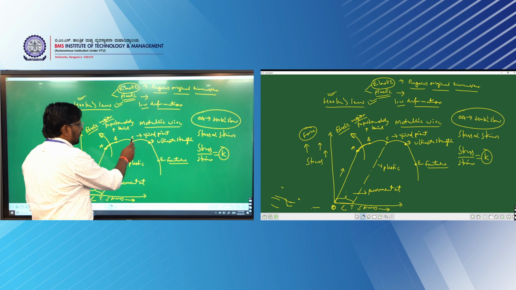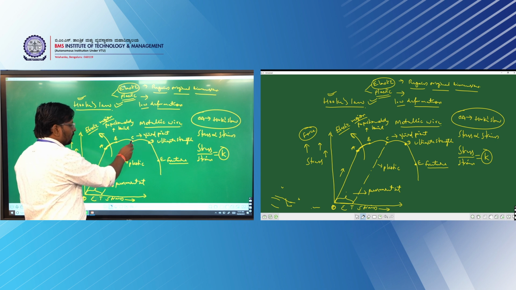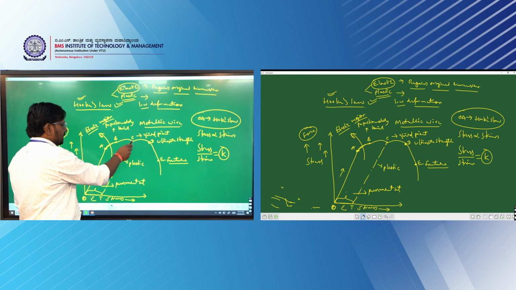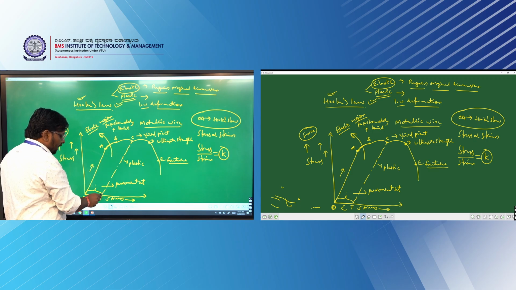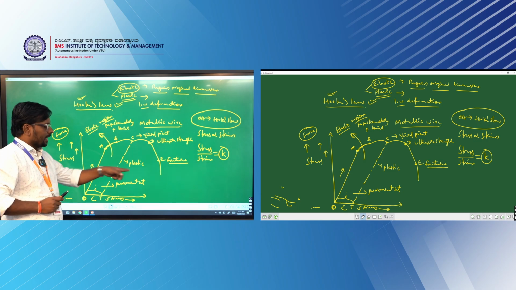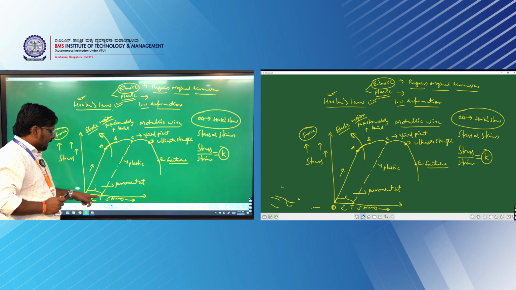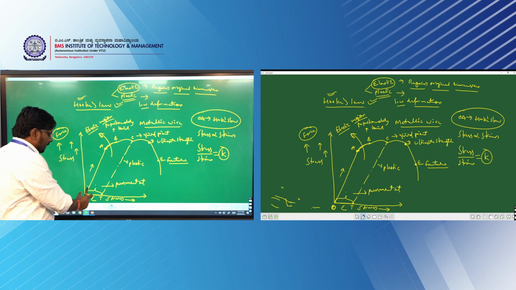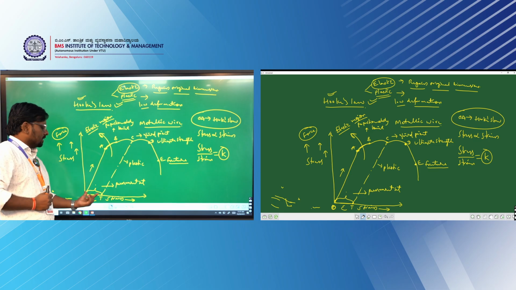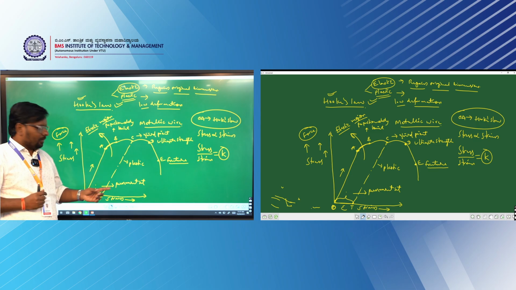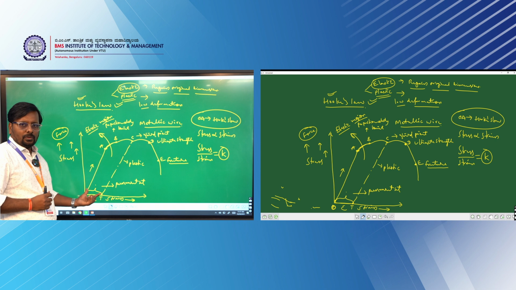Then if I increase further, it will go to the yield point. From the yield point, if I remove the stress, the body will end at a point here. It was supposed to end at point O, but since it has entered the plastic region, it has ended at point T. Whatever the distance between O and T, this is called the permanent set. That means even if you remove the stress, you will get a deformed body, with a permanent set inside it.